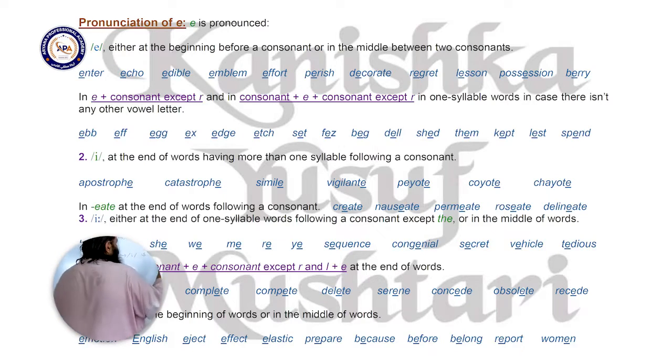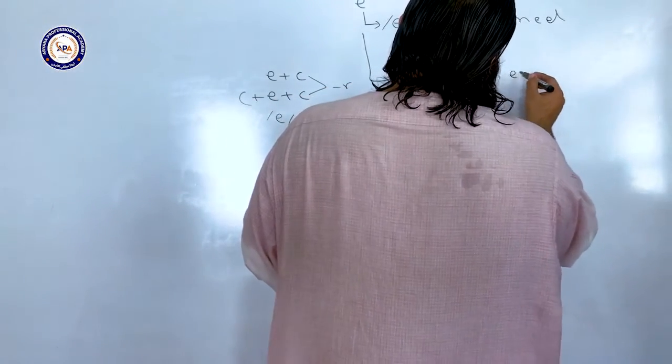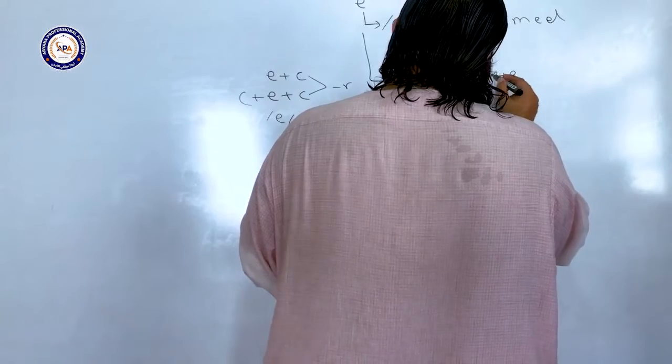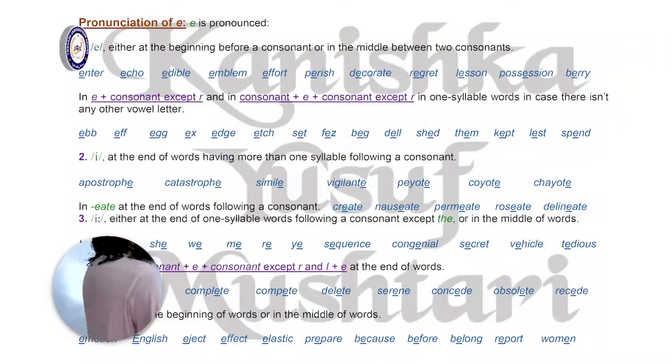If at the end of words which have more than one syllable, we have E, and before E we have a consonant, then E is pronounced E. Like apostrophe, catastrophe, simile, vigilante, beauty, coyote, chayuti, recipe, etc.